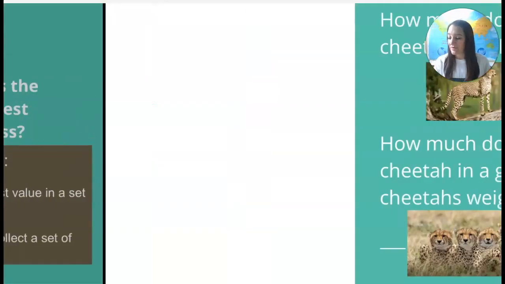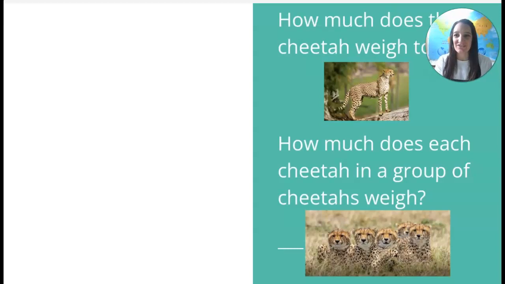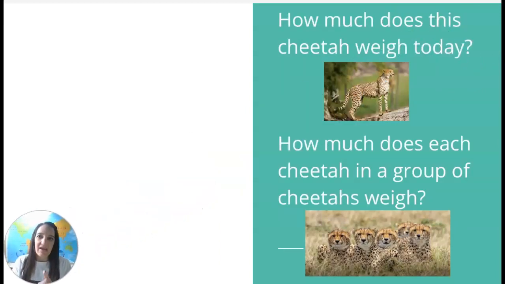Okay, so now going back to our cheetah question. How much does the cheetah weigh today? That just requires me to look at that cheetah right there, right? There's only one answer. So that's not a statistical question. Whereas the question, how much does each cheetah in a group weigh? How am I going to answer that question?